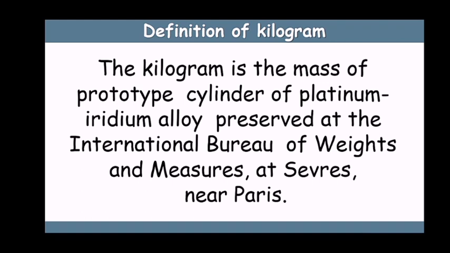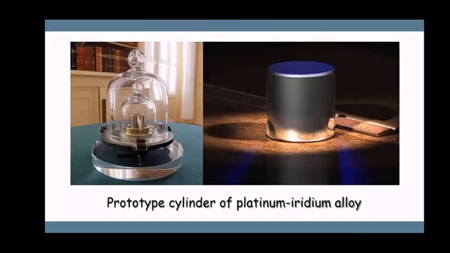Then defining 1 kilogram. 1 kilogram is the mass of the prototype cylinder of a platinum iridium alloy preserved at the International Bureau of Weights and Measures at Sèvres near Paris. And I will be showing you a picture of that. It looks like this. Prototype cylinder of a platinum iridium alloy. And that is exactly 1 kg.